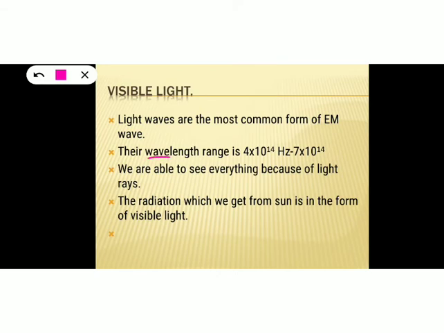It is not wavelength, it is frequency. Okay children, its frequency range is between 4 into 10 raised to 14 Hertz to 7 into 10 raised to 14 Hertz. And we are able to see everything because of light rays. The radiation which we get from the sun is in the form of visible light.